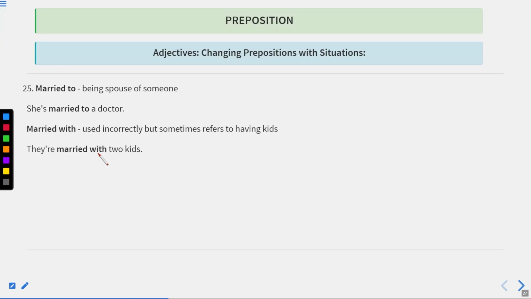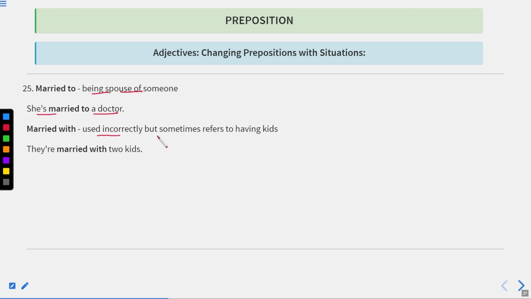Now let us move to the next one. Married to and married with. This is again a very important comparison or a very important phrase. And how do we use married to and married with? Let us see. Married to is used for being a spouse of someone. It means when you are a spouse, either the husband or wife of someone. She is married to a doctor.